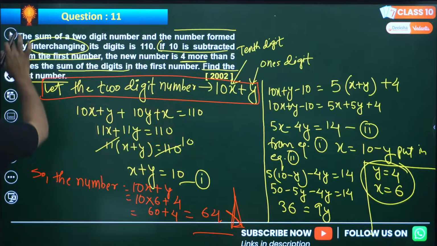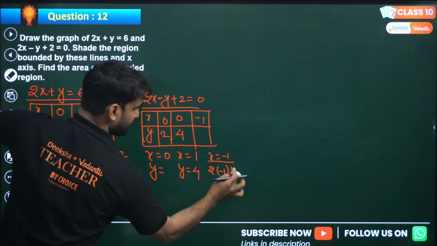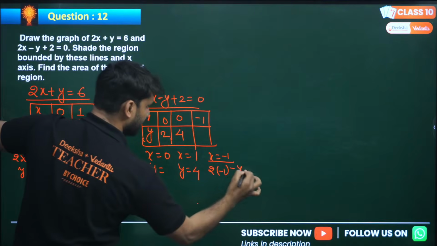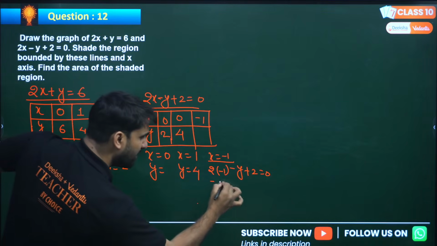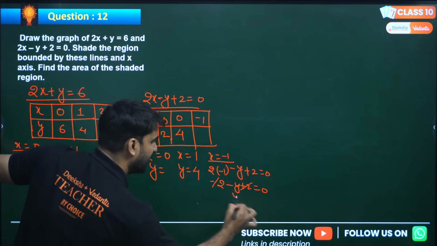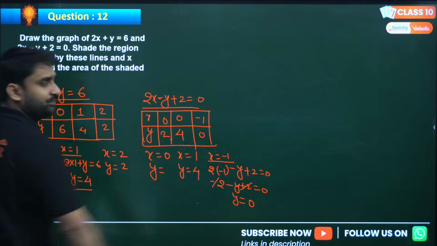Which technical problem is there? Just wait a little while, my dear. This is minus y, right? Plus 2 equals to 0. So 2 into minus 1 will be minus 2, and this 2 will cancel. So y we are getting 0. So at x equals to minus 1, y is 0.